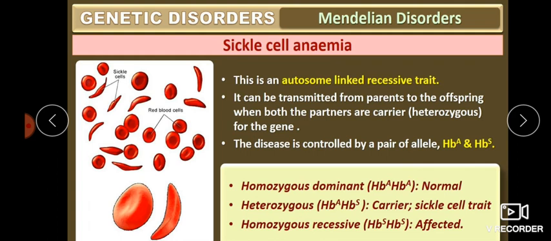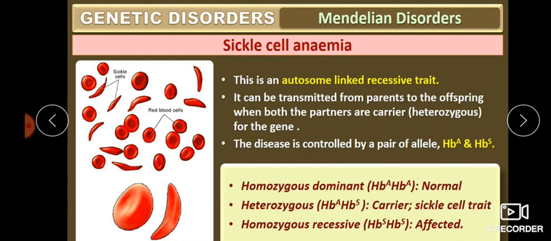Then come to sickle cell anemia. This is an autosomal recessive trait. Both hemophilia and color blindness are sex linked, that is X linked recessive traits, but sickle cell anemia is an autosomal recessive trait. It can be transmitted from parents to offspring when both the parents are carriers, that is heterozygous, for this gene.